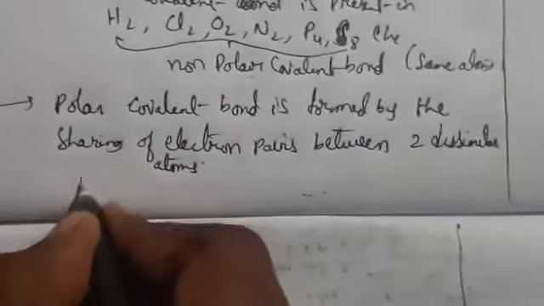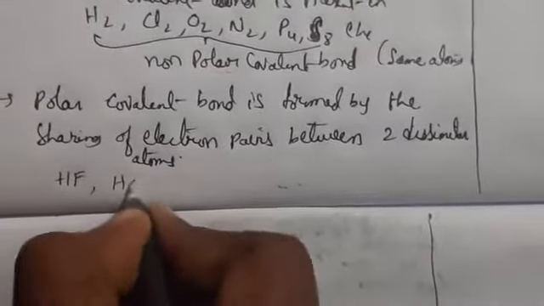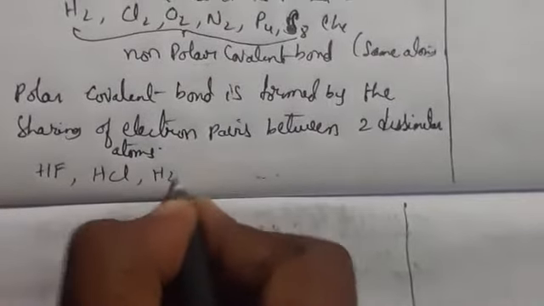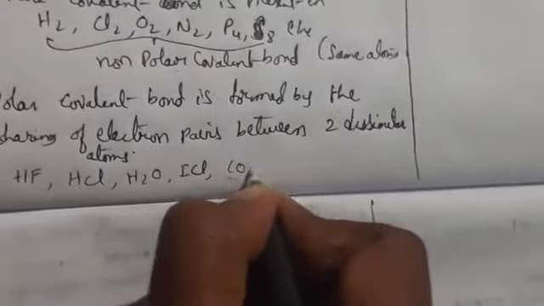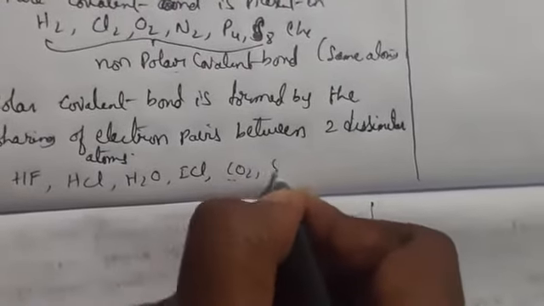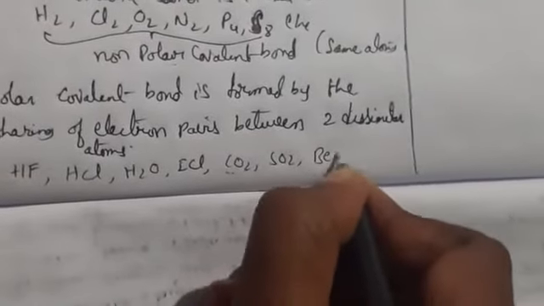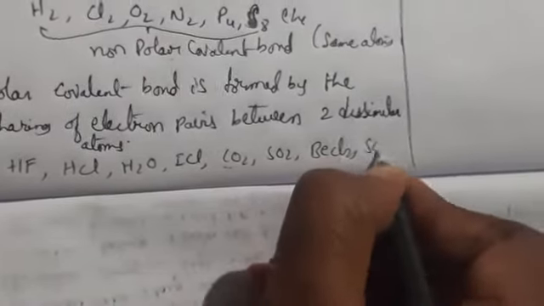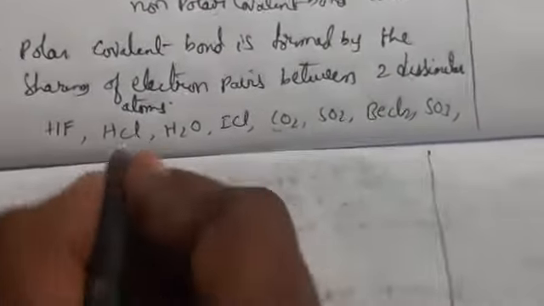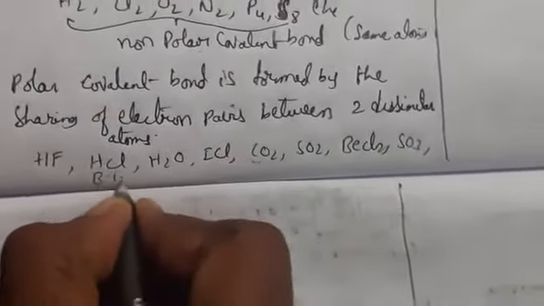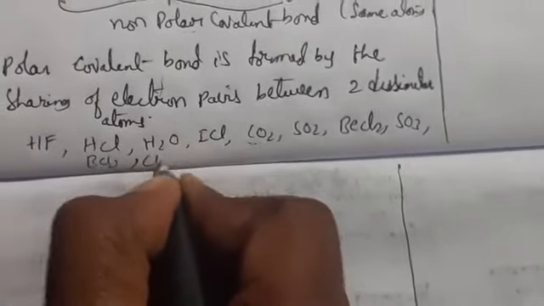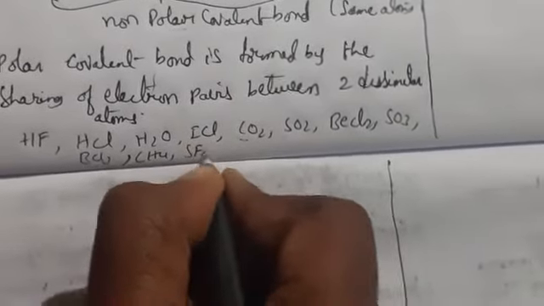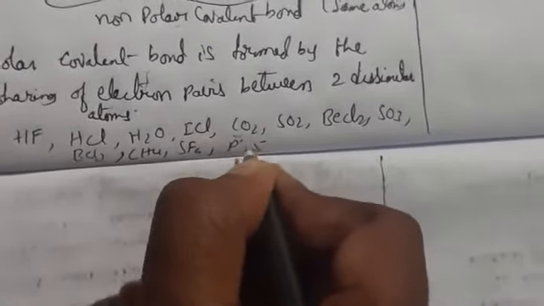For example, HF, HCl, H2O, ICl, CO2, SO2, BeCl2, SO3, BCl3, CH4, SF6, PCl5.